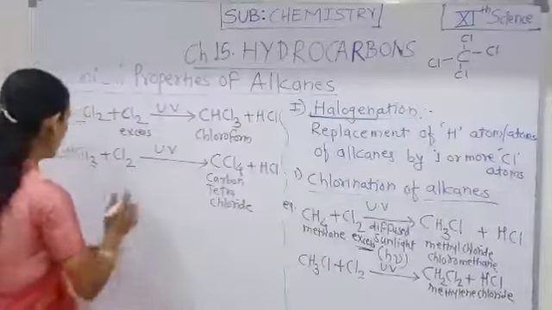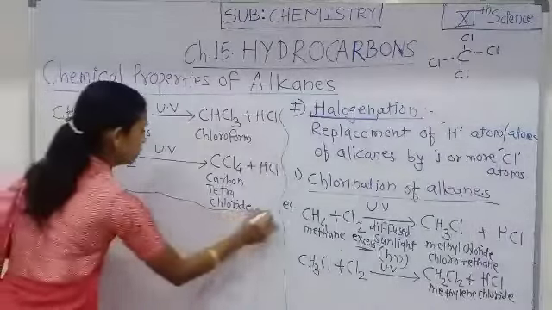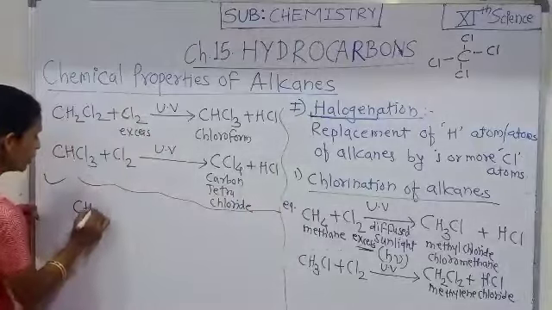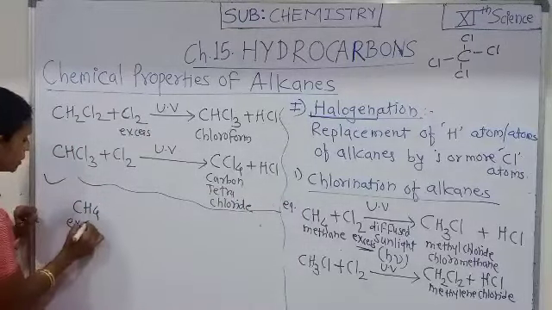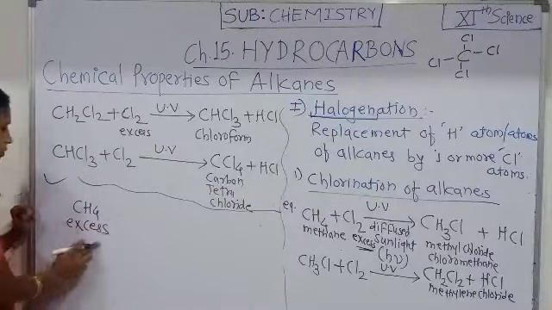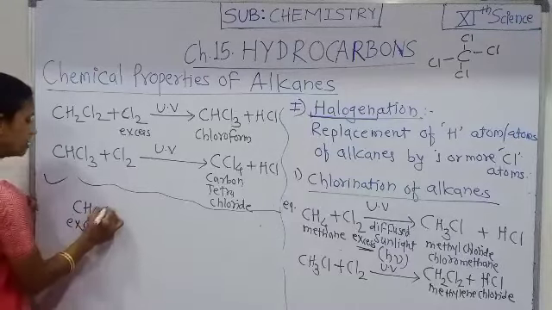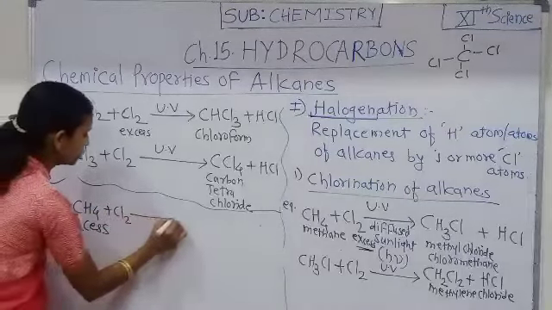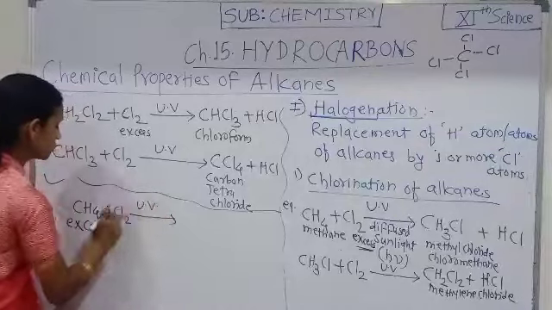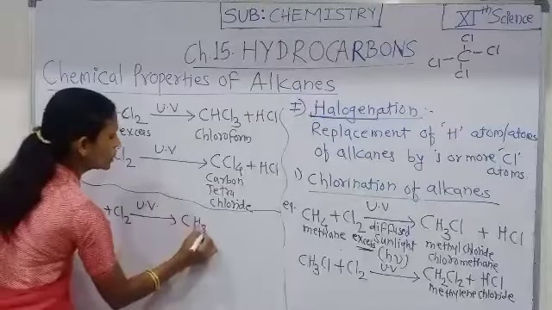But if the alkane is used in excess amount, then chlorination takes place in only 1 step.